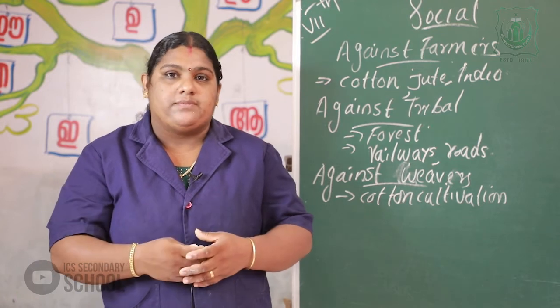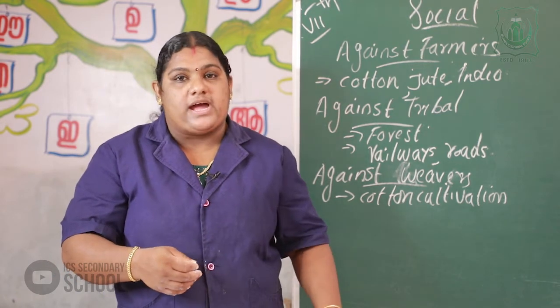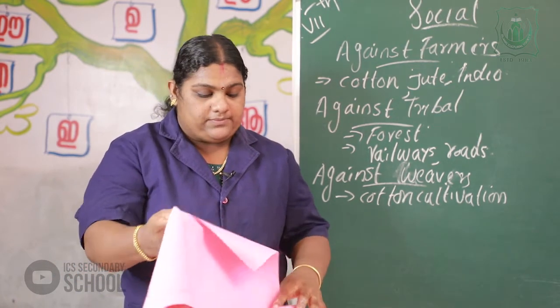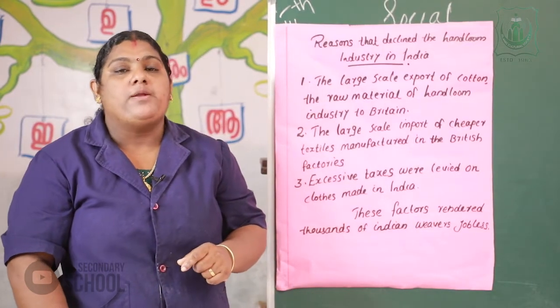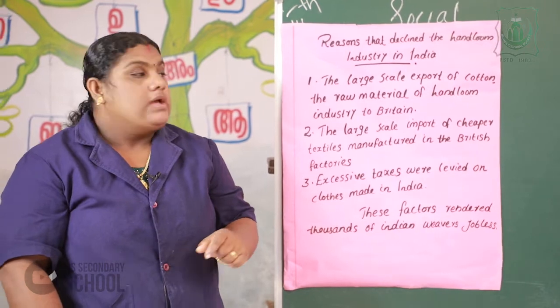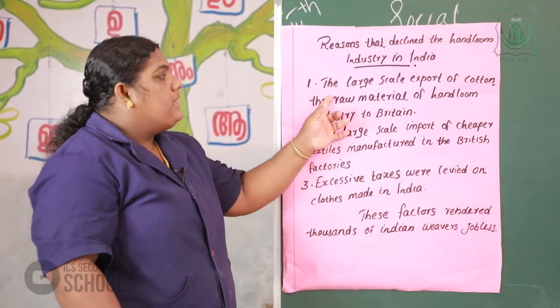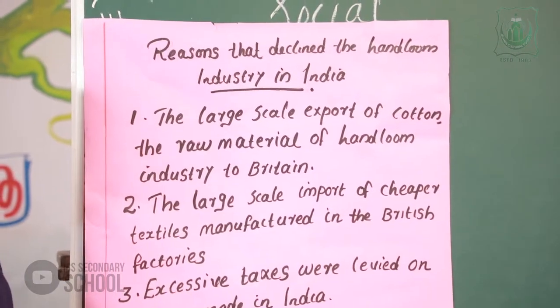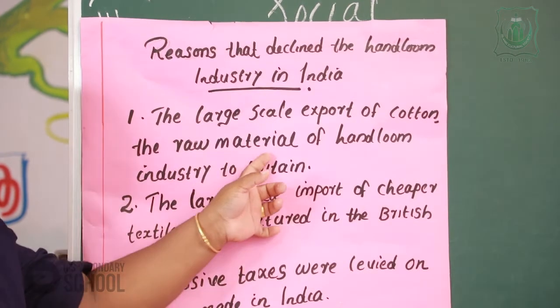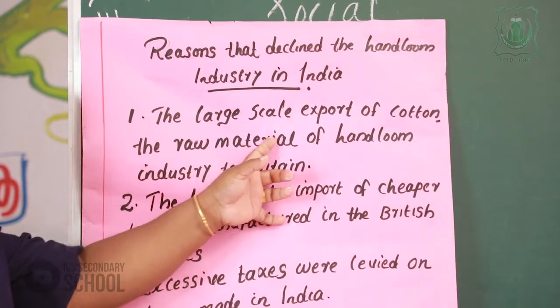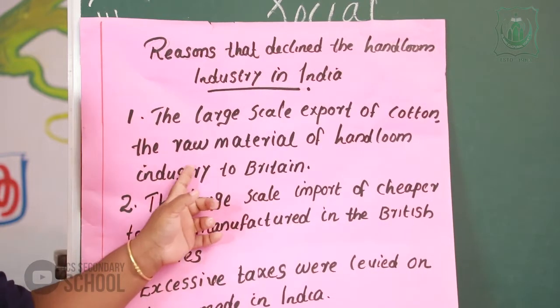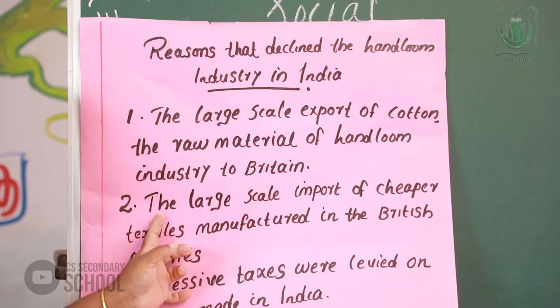What are the reasons? I will show a chart for you. What are the reasons for the decline of handloom industries in India? The first reason is the large scale export of cotton, the raw material of handloom industries, to Britain.